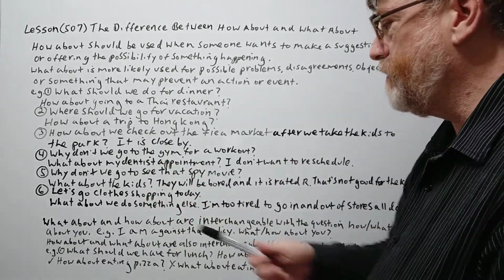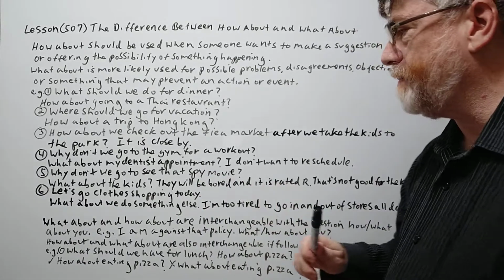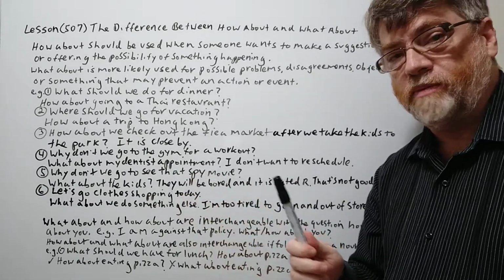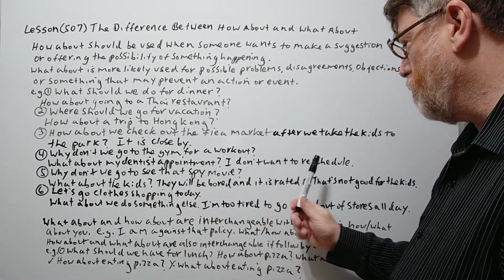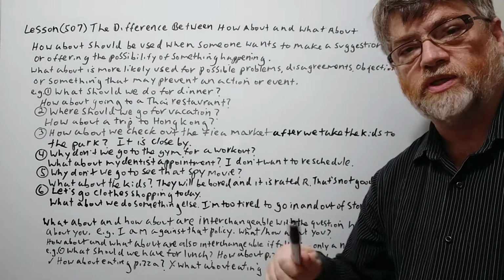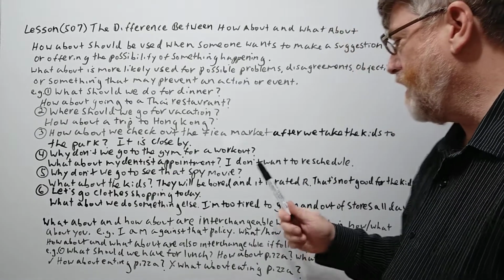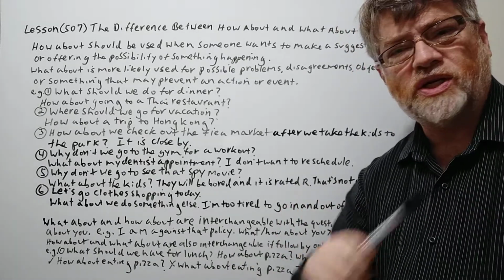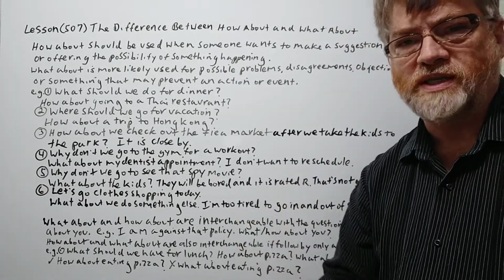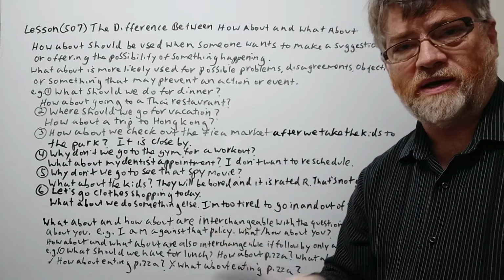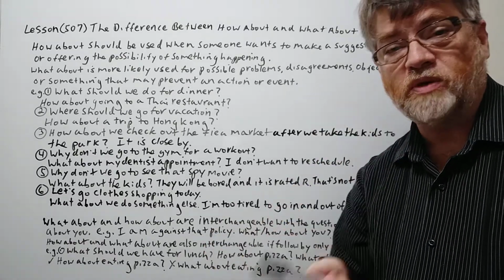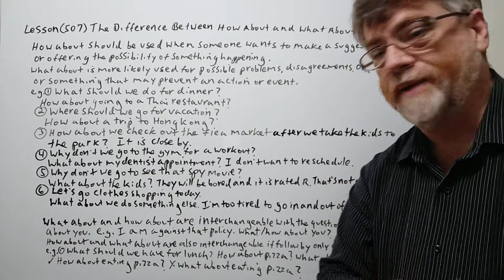All right, number 4 here. Why don't we go to the gym for a workout? What about my dentist appointment? I don't want to reschedule. So this is what the B is saying. Now this is an obvious problem here, and maybe also an objection, because maybe it's too much trouble to reschedule. Maybe she's got a problem. Maybe she wants to take care of it right away.